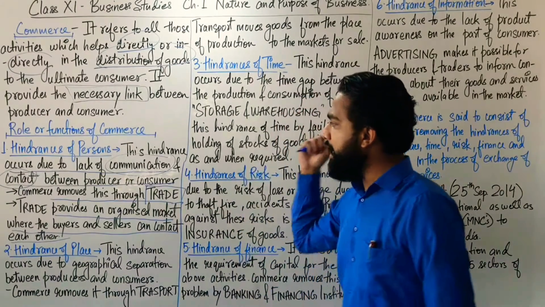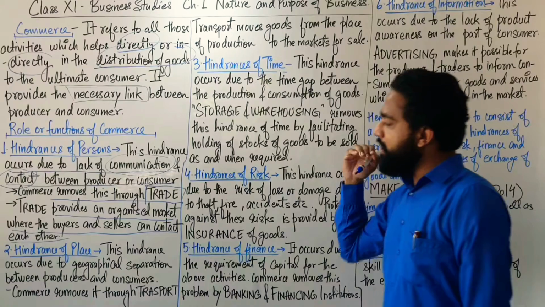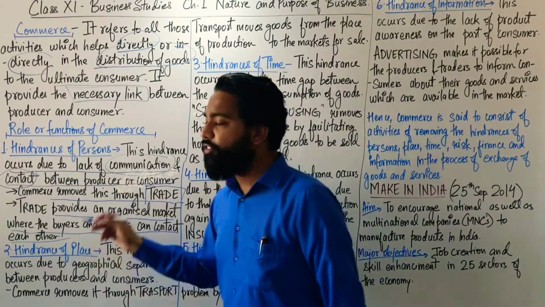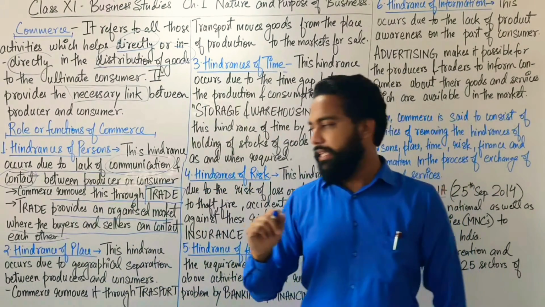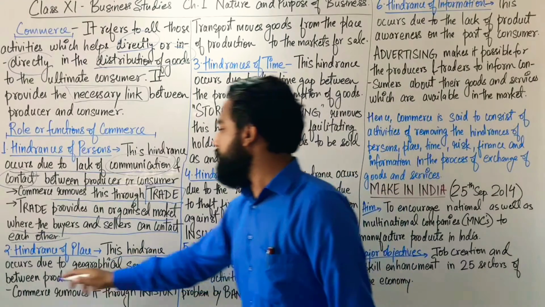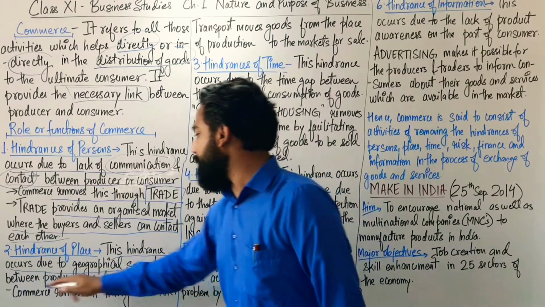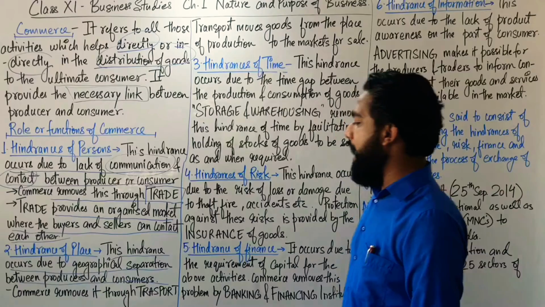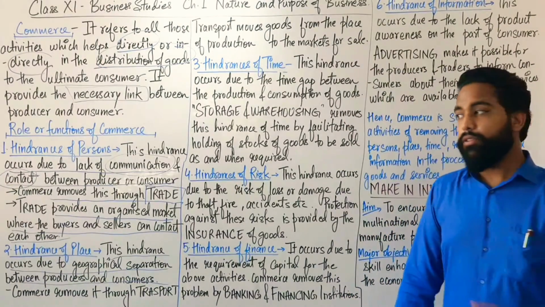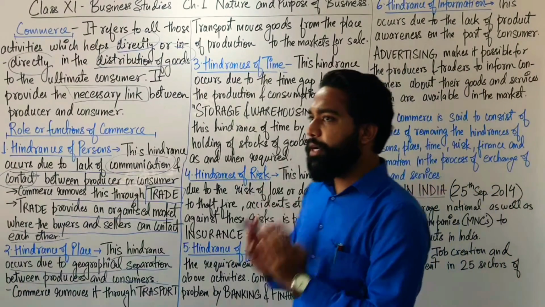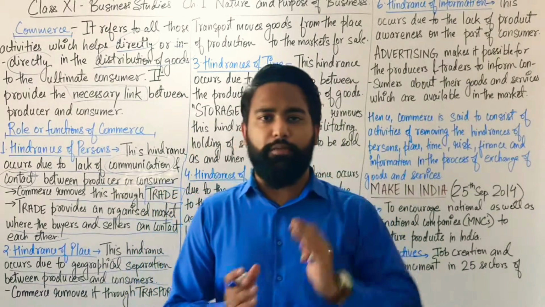Now let's see the second role: the hindrance of place. What is hindrance of place? This hindrance occurs due to geographical separation between producers and consumers. Some producers are very far from us.